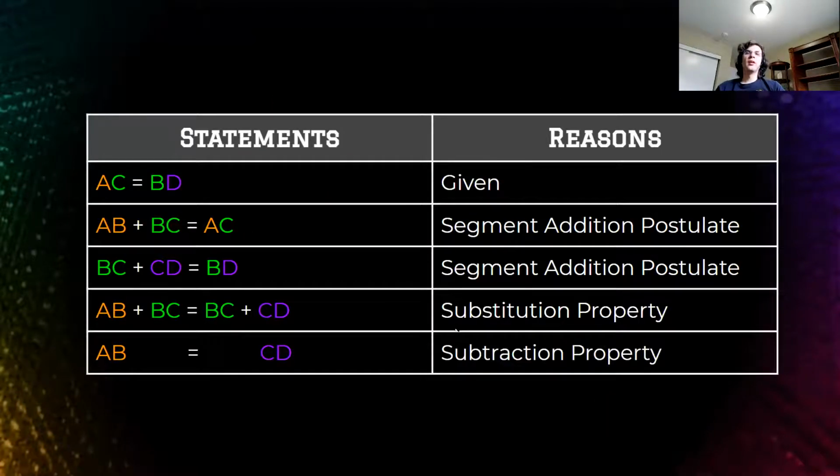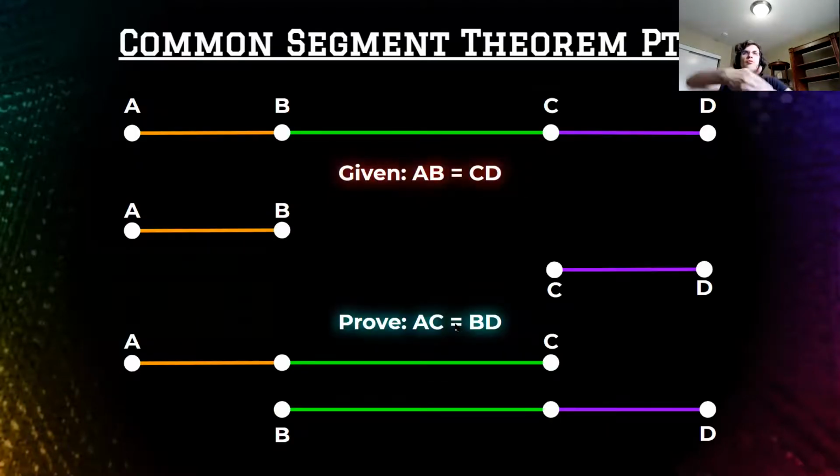Okay, what about this? Let's reverse it. What if I start with two line segments that are equal and then I add the same line segment to both? So to one of them, AB, I've added BC, and to the other one, CD, I've added BC. Does that mean that they will stay equal if I add the same line segment to both, knowing that they all end up on the final line A, B, C, D?